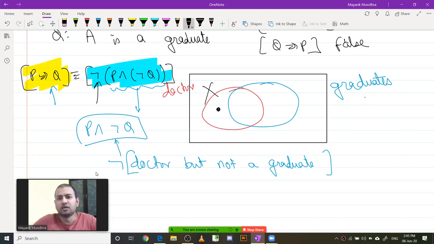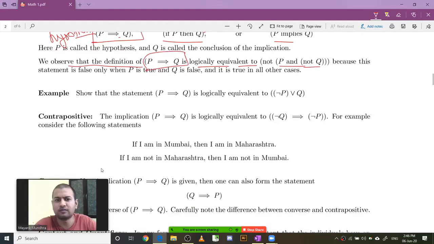Okay. You will not be asked such questions, but when you're reading any mathematical textbook, you might get the word negation, the word implication. So you might get words like this which you need to be able to make sense of. So this is just a tool to understand any mathematical textbook. It does not imply that we will have to use all this in the exam. If you go over past years, you will see that no such question has been asked. So don't be scared that you will have to do all these things, but I just want you to be able to understand whatever text you are reading more efficiently. So that's the motive of this part that we are doing.